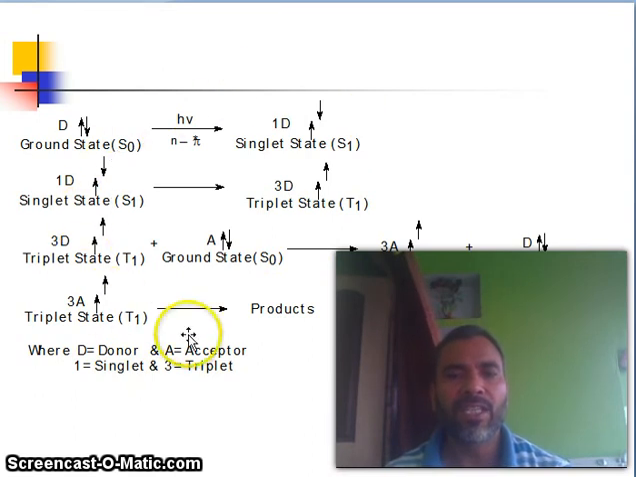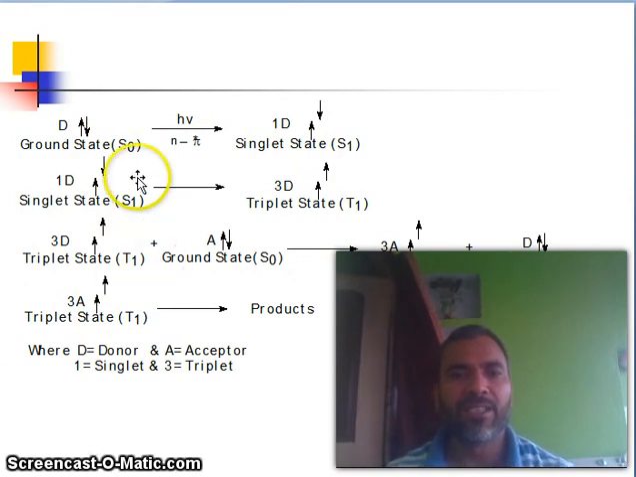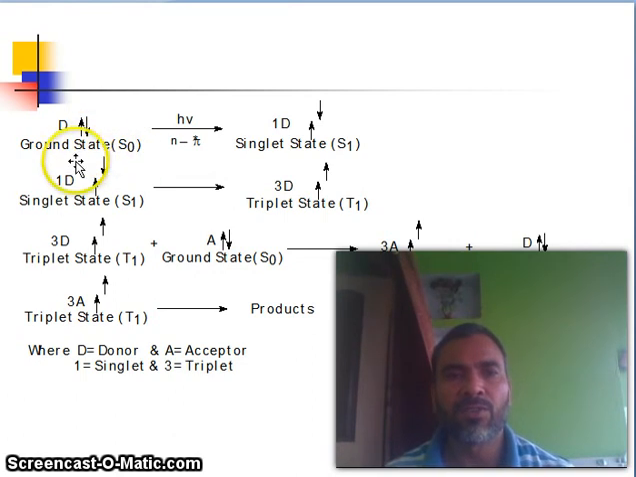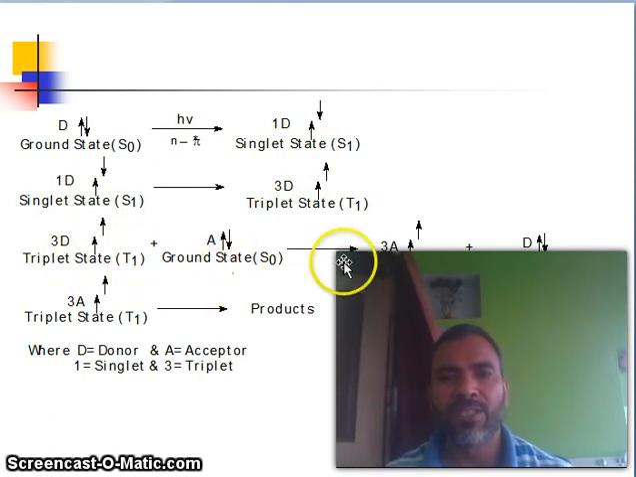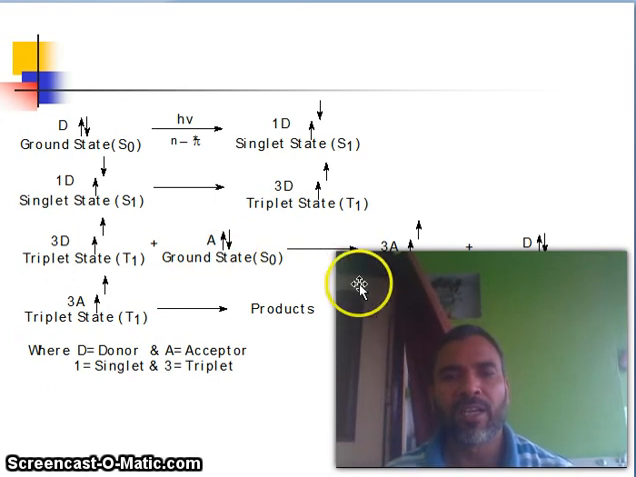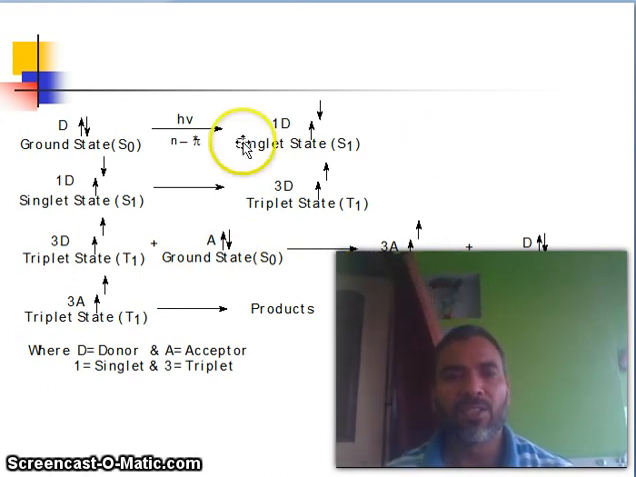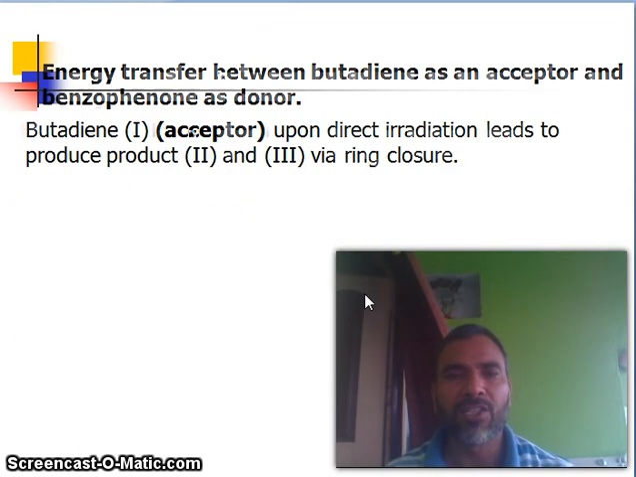So concentrate on this map and this type of phenomenon in your mind, then you will understand what the donor is. Here it is in singlet state and S0 is the ground state, how the singlet state is converted into the triplet state, how the triplet state transfers energy to the ground state of another acceptor. If it is in your mind, then you will understand the reactions.